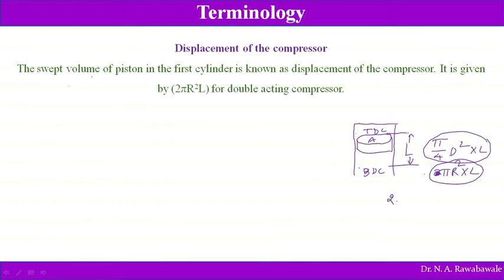So for single acting it is π/4 d² L or πr² L. If it is double acting, then it is 2π/4 d² L, or the 2 gets cancelled, π/2 d² L, or that can be written as 2πr² L for a double acting air compressor.